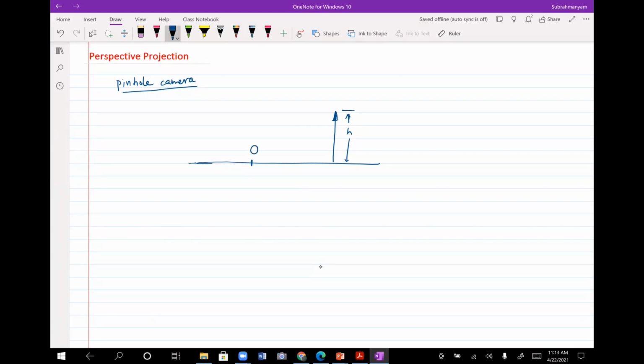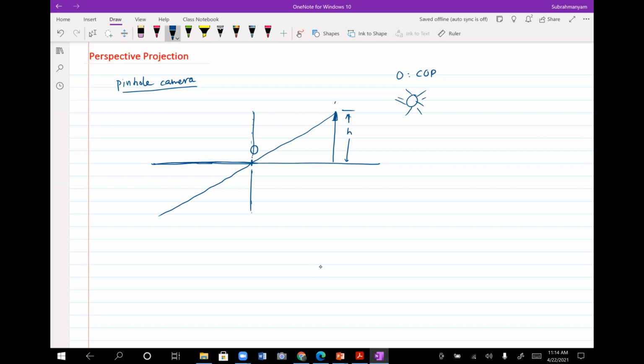And my center of projection is here. Let me call that O. O is essentially my center of projection. You could think of that as the hole in the pinhole camera which allows the light to pass through. Okay, that part is where the light would pass through. Now say somewhere here the light is coming and falling on the object, so this ray would go on like this, right?